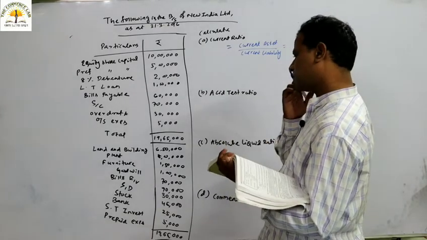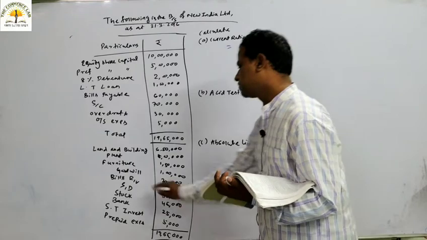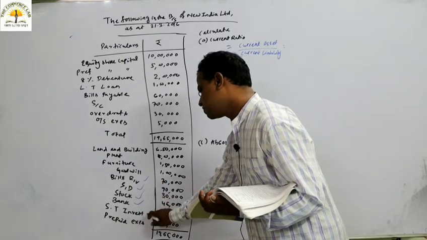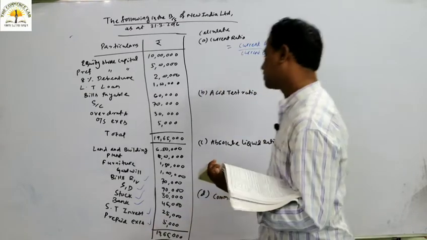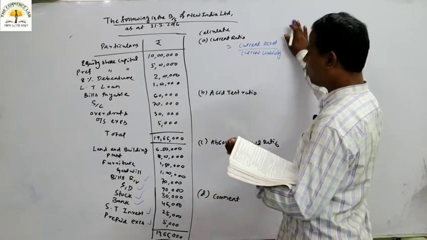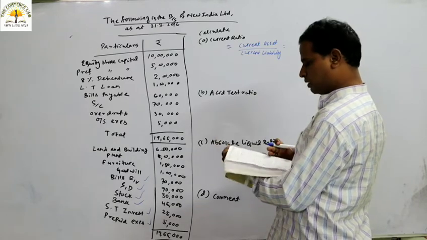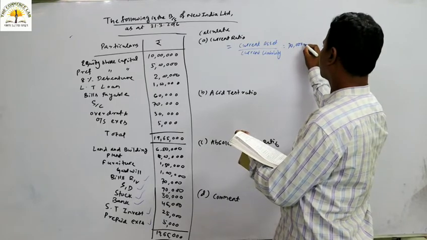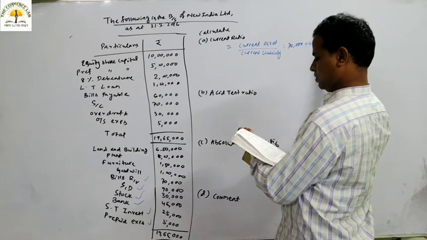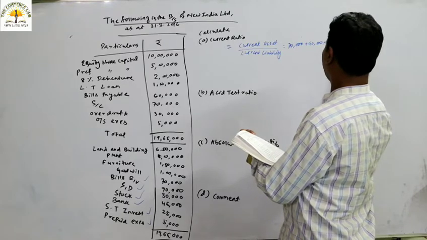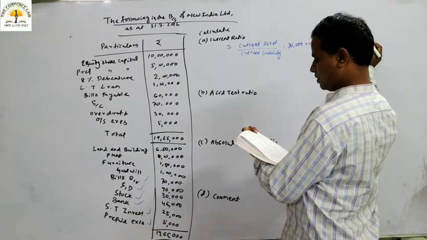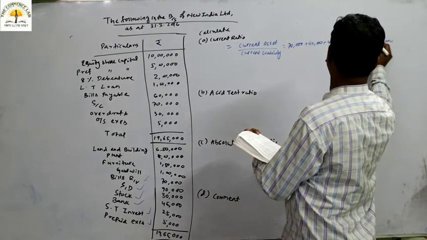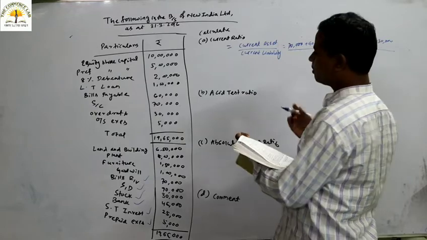So what are the current assets? Bills receivable is a current asset. Sundry debtor is a current asset, stock is a current asset, bank is also a current asset, short term investment is a current asset, and prepaid expenses are current assets. So we have to add all these assets together. Okay, so 70,000, 90,000, then 45,000, then 25,000, then 5,000, then 30,000. So we are adding all those current assets, divided by current liability.